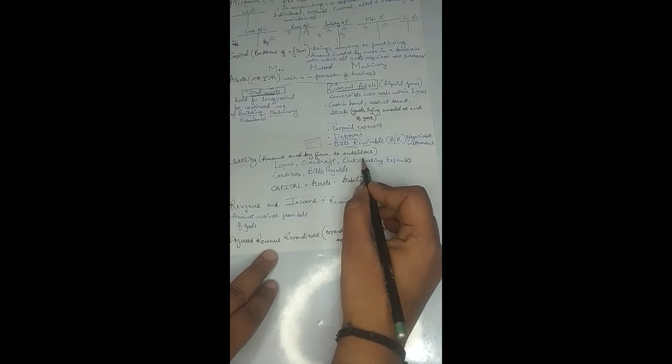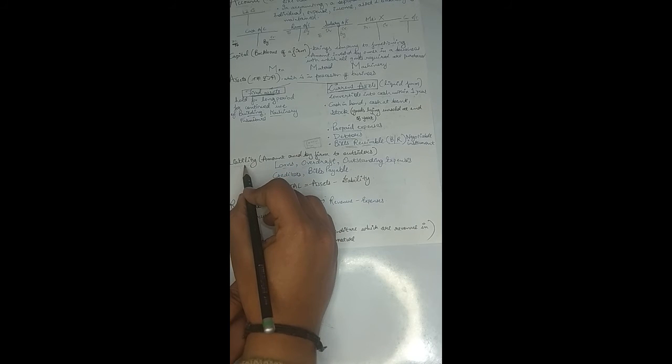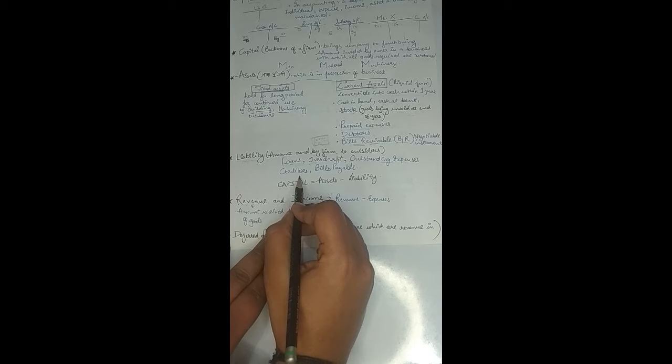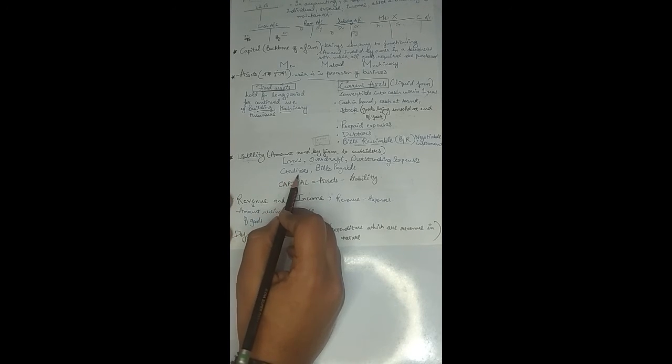So outstanding wages or outstanding salaries or any kind of expense which has not been paid by the firm, but which it is required to pay in the near future, right? It is the amount which is owed by the firm. That is why it will be a liability of the firm, right? Then there are creditors. Creditors are those persons from whom the business has purchased something but has not paid the amount.